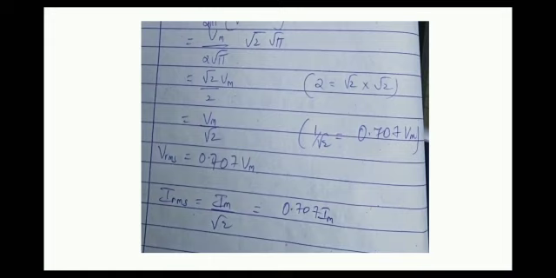2 is nothing but root 2 into root 2. After substituting, it gets cancelled off. So we are left with Vm upon root 2. 1 by root 2 is nothing but 0.707. Hence we end up with the RMS value, where we get 0.707 Vm. IRMS equals Im upon root 2, that is equivalent to 0.707 Im.